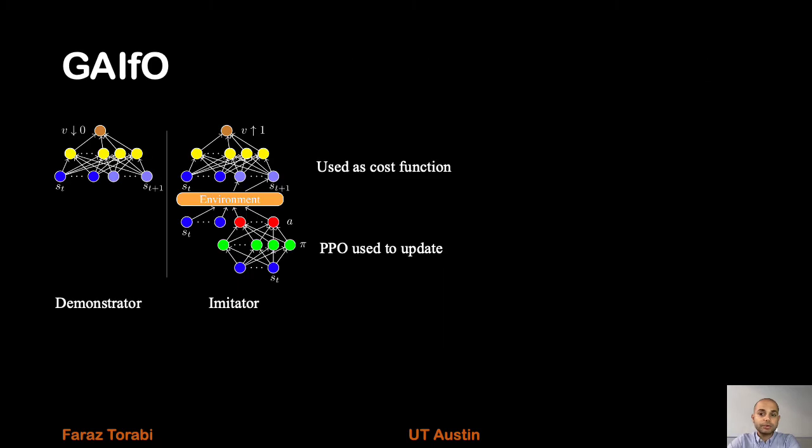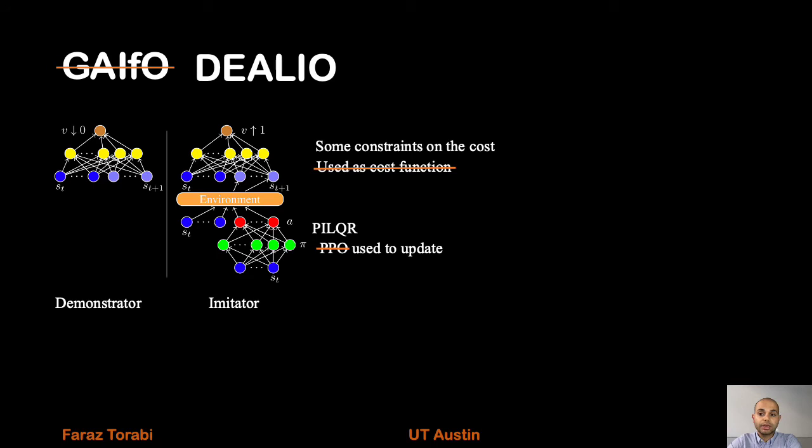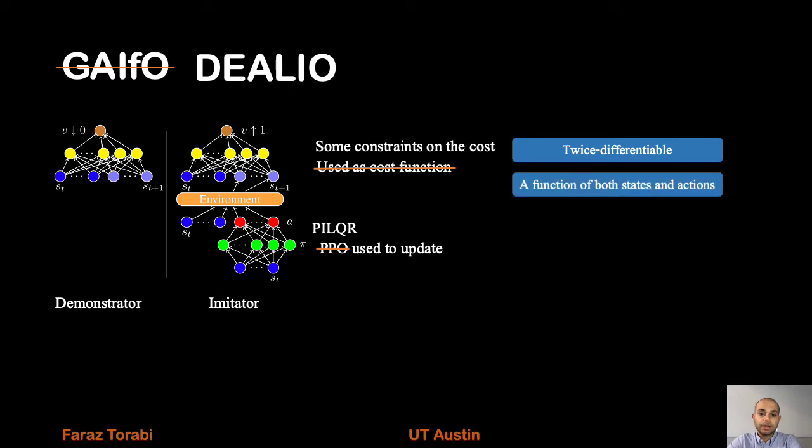As discussed in the previous slide, the discriminator is used as a cost function to train the policy with TRPO or PPO, proximal policy optimization. Now in DEALIO, to lower the sample complexity, we use PILQR instead of PPO, and therefore the discriminator in its current format can't be used as the cost function since PILQR enforces some constraints. One constraint is that the cost function needs to be twice differentiable, and the other is to be a function of both states and actions.